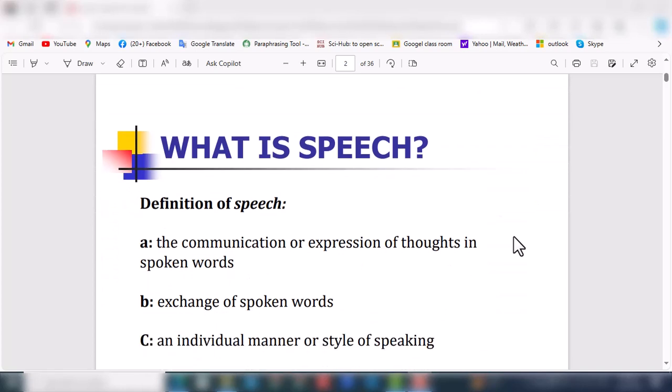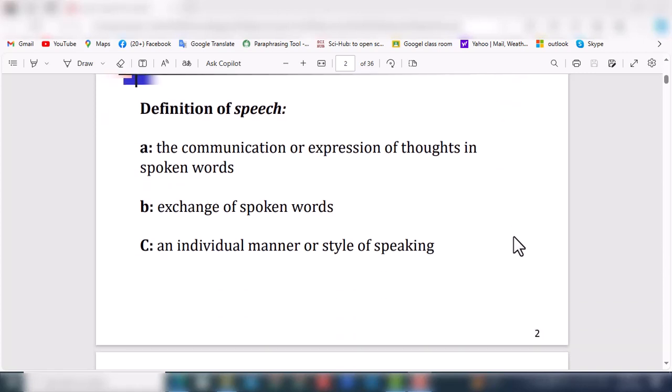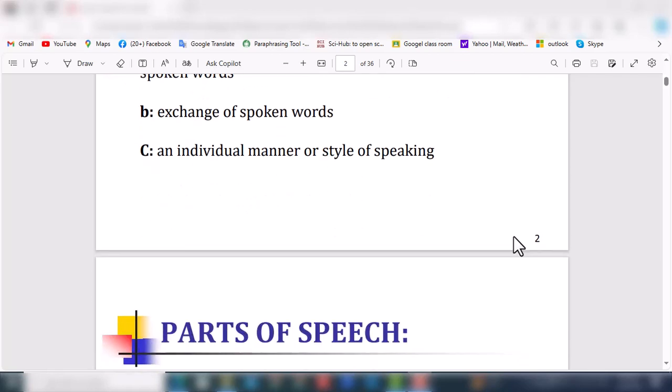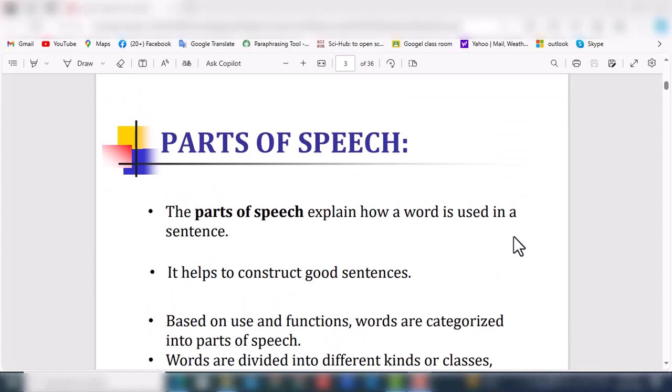What is parts of speech? The definition is the communication or expression of thoughts in spoken words. Exchange of spoken words is also a definition of parts of speech. An individual manner or style of speaking is also a parts of speech definition. Parts of speech explain how a word is used in a sentence. It helps to construct good sentences.